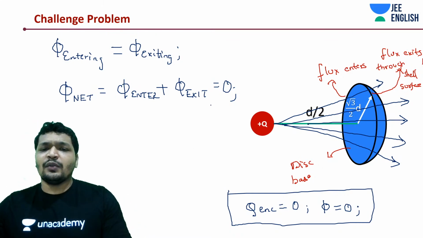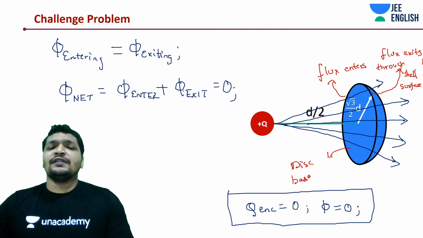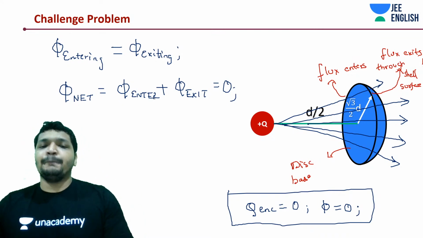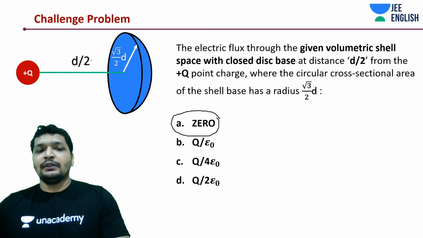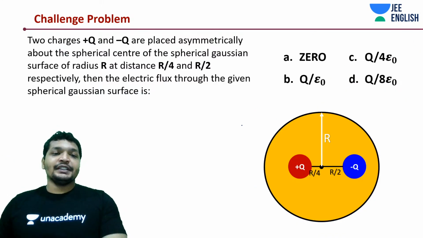Charge enclosed is zero. And one other way of thinking about it is, flux entering is flux exiting. One you would give negative, the other would be positive. Generally you take flux entering as negative. Okay, answer should be zero. Simple. Let's move on to the next question.